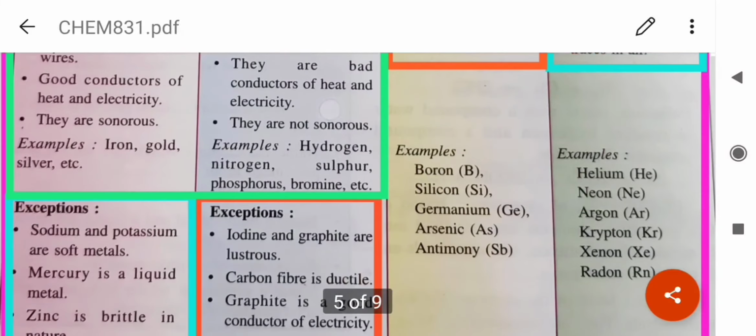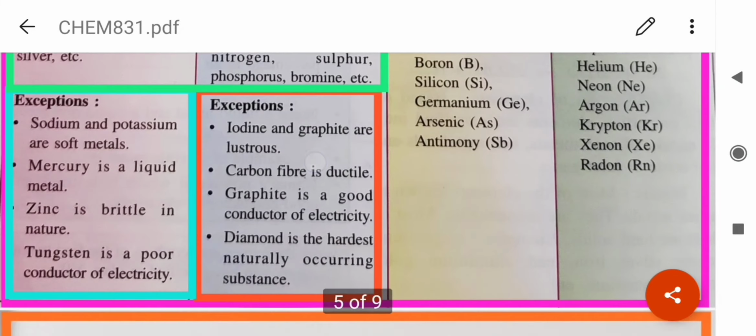Now here, one thing to remember is that exceptions, okay, they are very important. Sodium and potassium, though they are metals, they are soft. Mercury is a liquid metal. Zinc is brittle, that means it breaks down when we try to apply pressure on it. But can you break an iron bar? No. Tungsten is a poor conductor of electricity.